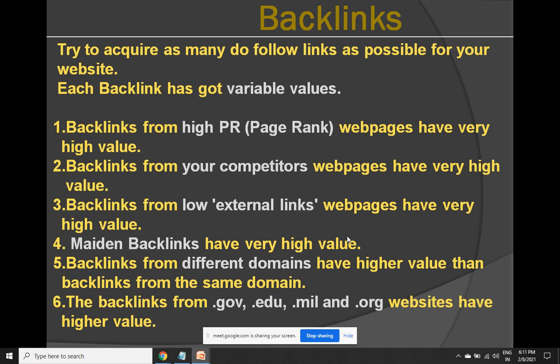Rather than acquiring the backlink from the same website from different pages, it's better that you acquire backlinks from different websites, abc.com, xyz.com, 123.com, pqr.com. That will have more value. The backlinks from government sites, educational websites, MIL stands for military, and organization websites will have very high value. They have a multiplier effect. These links are also called high authority backlinks. You may note down that word besides this point, also called high authority backlinks.